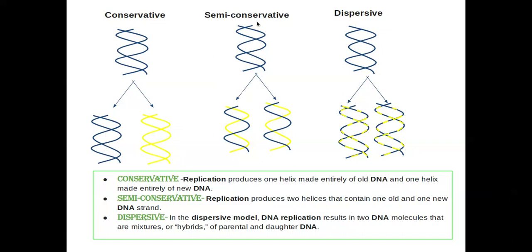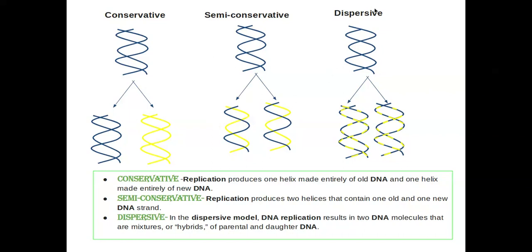According to the semi-conservative model, the parental helix will produce two daughter DNA helices, but each daughter DNA helix will have an old parental strand and a new daughter DNA strand.